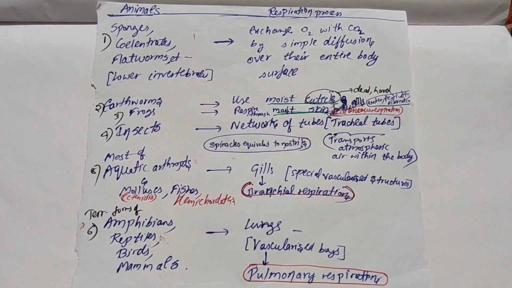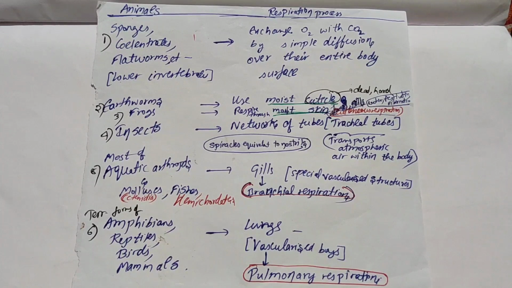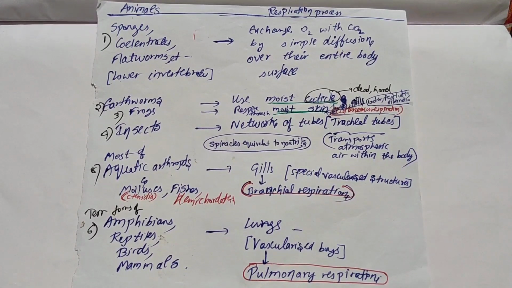See, sponges means phylum Porifera. After Porifera, we get Coelenterates, then Ctenophora, and then at last Platyhelminthes. Here they have given sponges, that is Porifera, then phylum Coelenterata, and the third one, phylum Platyhelminthes. In these three, the exchange of O2 and CO2 occurs by simple diffusion through the entire body surface.